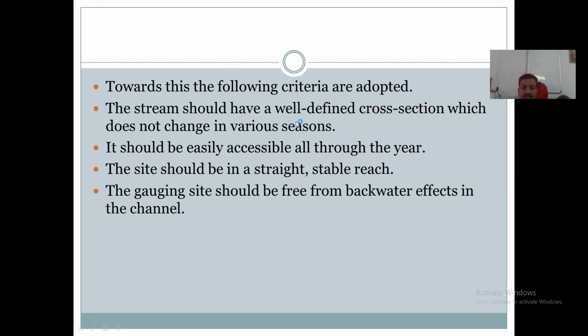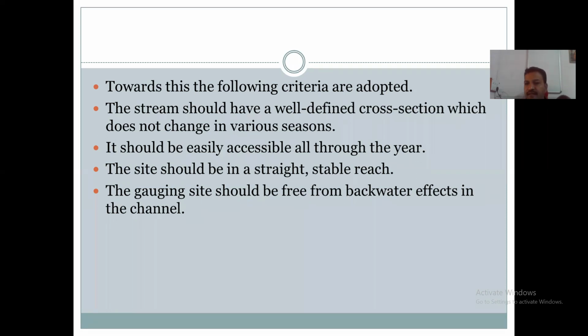another criteria for selection of the gauging site is it should have a well-defined cross section. The cross section कसा असायला पाहिजे? Well defined असायला पाहिजे. So the cross sectional area should not change. It should not vary. The cross section area change झाल्यामुळे काय होईल? त्यामध्ये the discharge may vary, level of the water may fluctuate.